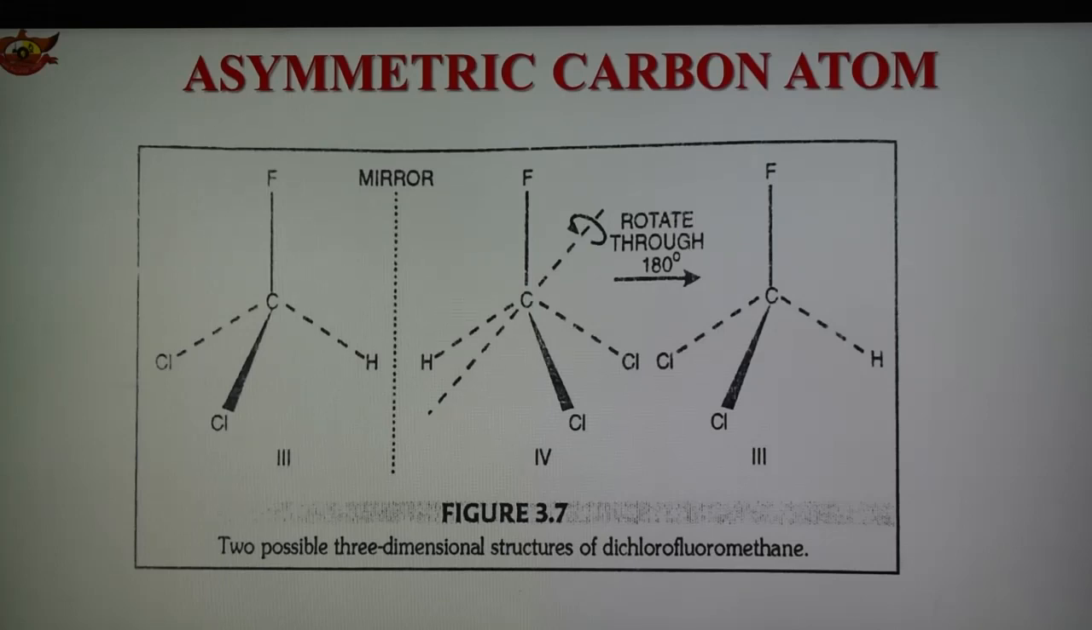Therefore we can say that chirality or molecular dissymmetry is the necessary and sufficient condition for the molecule to exhibit optical activity. So this is the important part. Chirality is the necessary and sufficient condition for the molecule to show optical activity. So there should be chirality in the molecule to show this property.